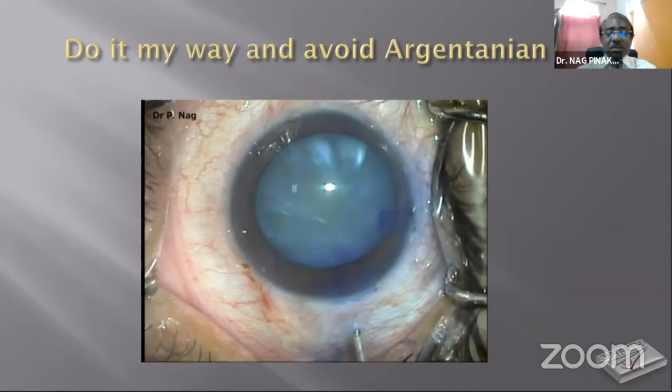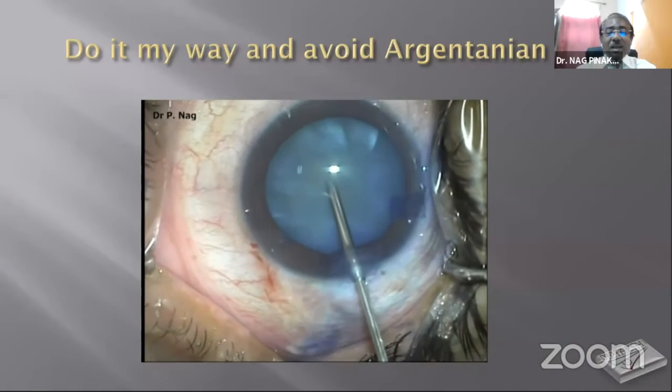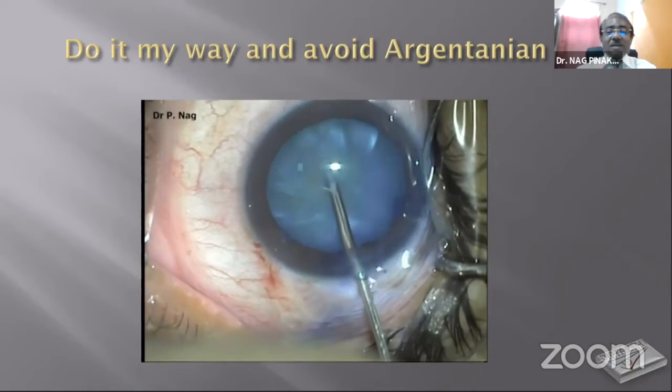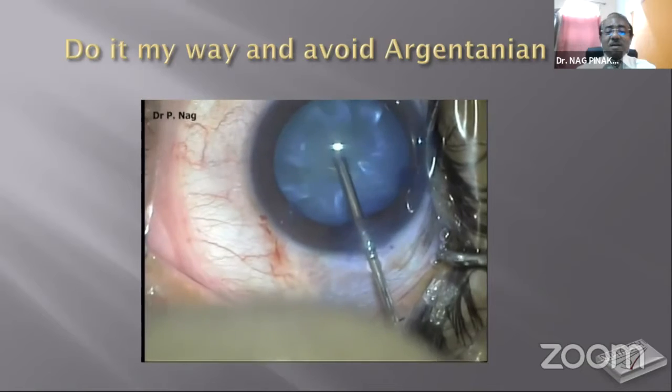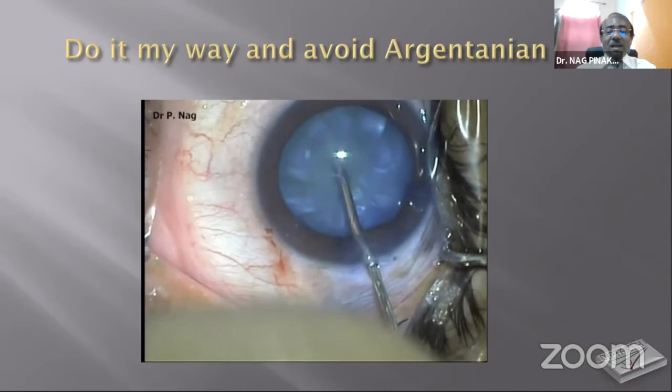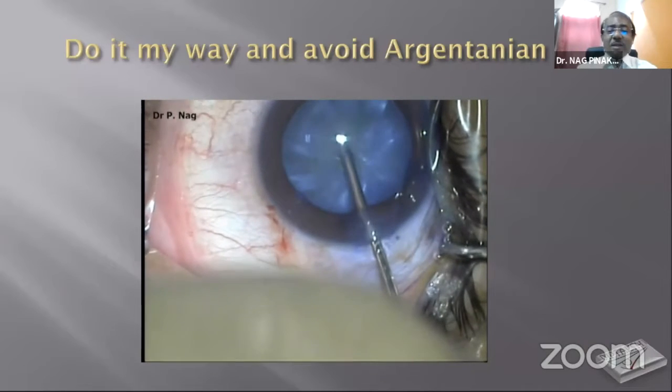I don't use Hilon or any other high viscous material now. Just a simple step. Now I'm going to puncture it and then keep sucking. You can see the cortical matter slowly coming towards the needle, and I am nudging the nucleus down. You are very safe as long as the tip is right in the middle.